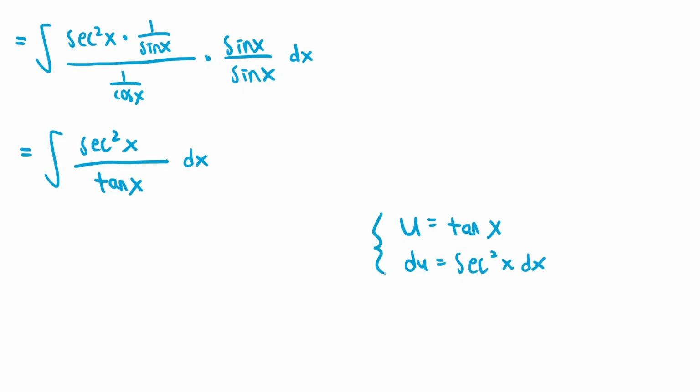And if we substitute this into the expression, the integral becomes the integral of 1 over u du, since we replace the secant squared of x dx with du, and the tangent x in the denominator just becomes the u in the denominator. The integral of 1 over u is just ln of the absolute value of u plus the constant of integration c, and since we let u equal tangent of x, this is just equal to ln of the absolute value of tangent of x plus c.